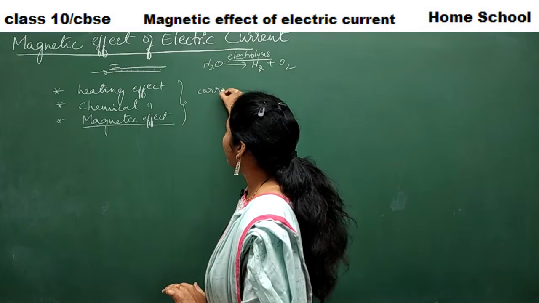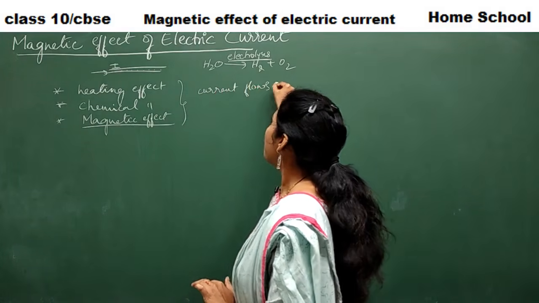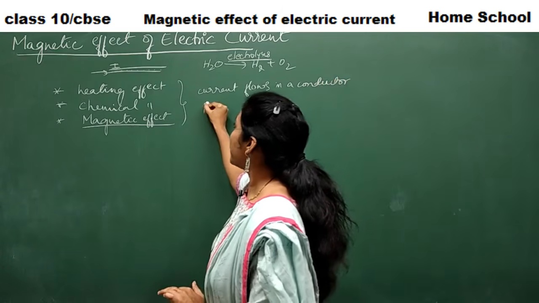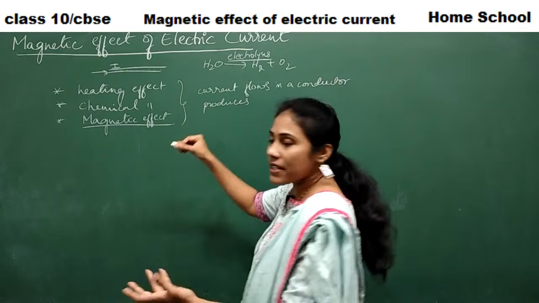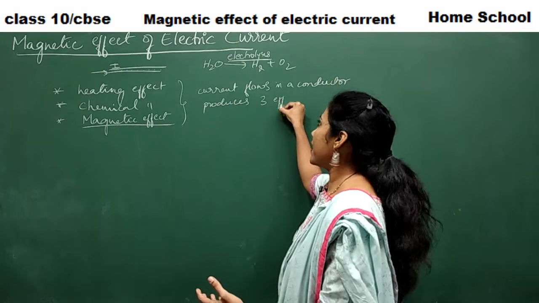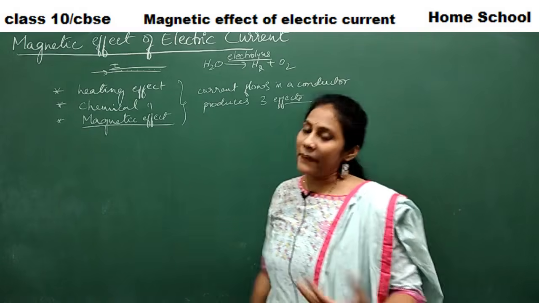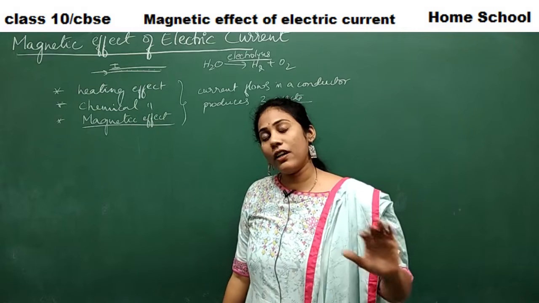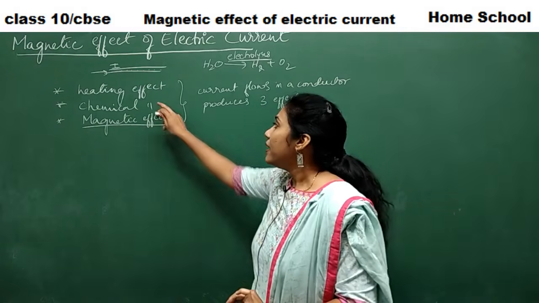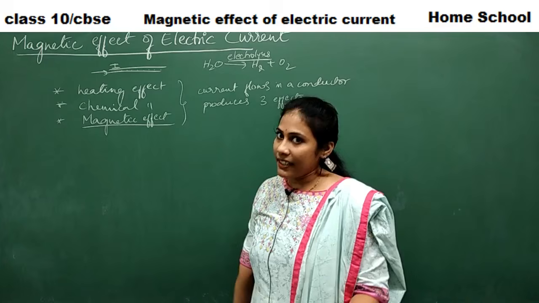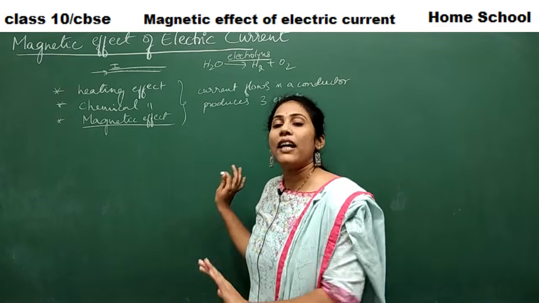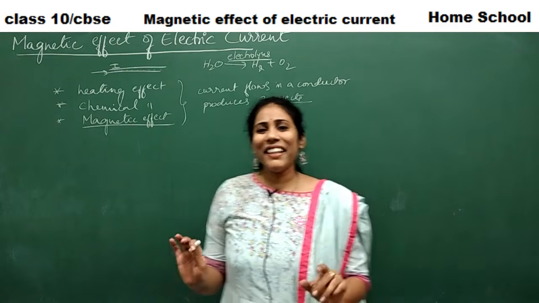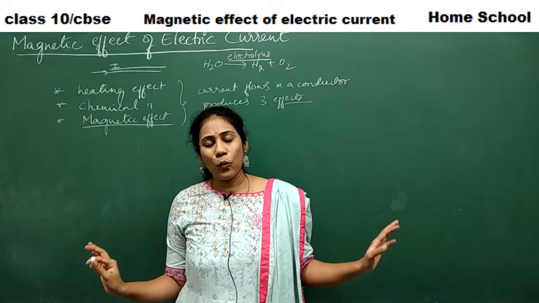Whenever current flows in a conductor, it produces three effects, which are beneficial to mankind in various ways. The heating effect we discussed in the first chapter, electricity. The chemical effect we study in chemistry. The magnetic effect we are going to study now.